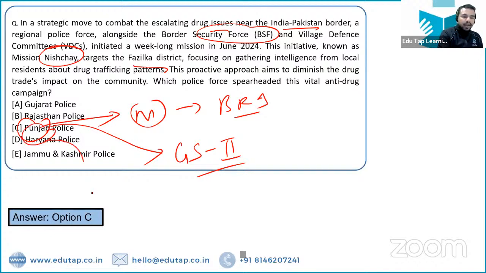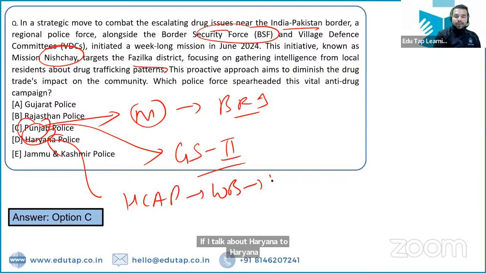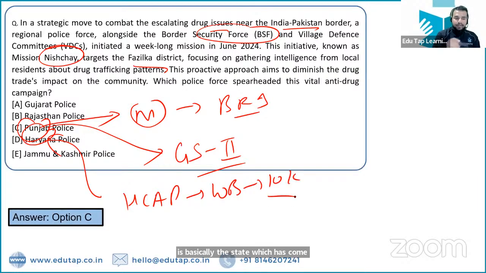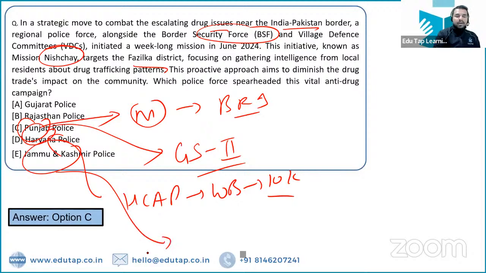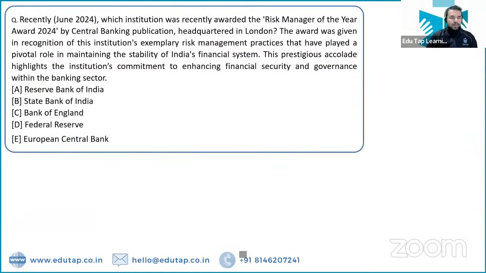If I talk about Haryana, so Haryana is basically the state which has come up with the Haryana Clean Air project, where World Bank will be giving 10,000 crore rupees. और जम्मू एंड कश्मीर के अंदर लैंड परचेज करने वाली पहली इंडियन स्टेट है महाराष्ट्र. और फर्स्ट ओम शेप्ड आकार टेम्पल हैज बीन laid foundation in the Rajasthan, right? So we have already covered all these news articles. Let's move on to the next question.